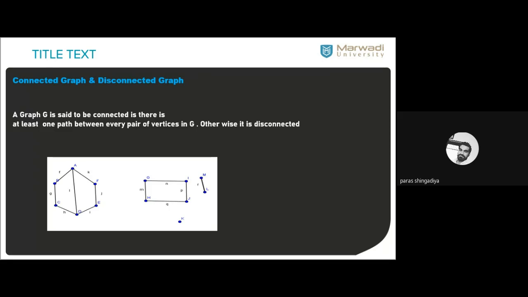Okay. So the first graph here is a connected graph. Why is it a connected graph? Because we can easily reach A to B, A to D, okay, A to D, A to C. These are all connected there, okay.